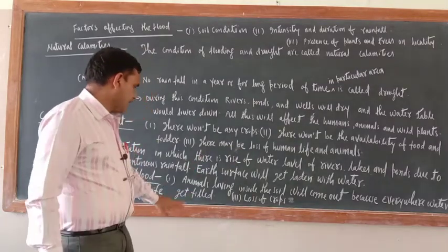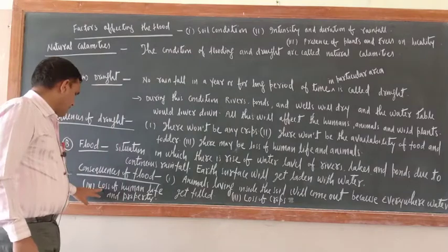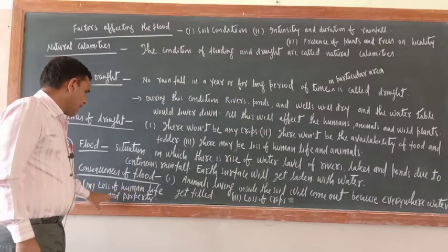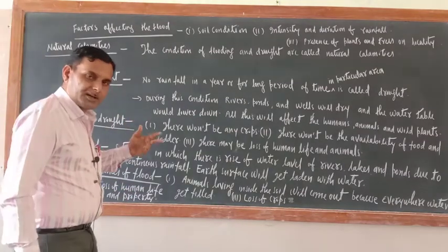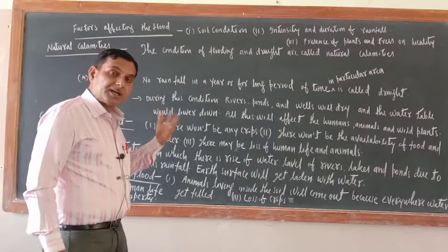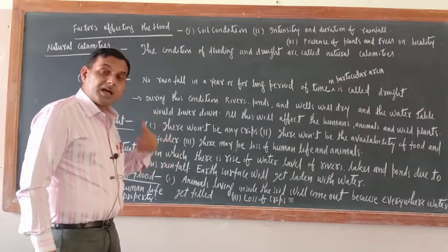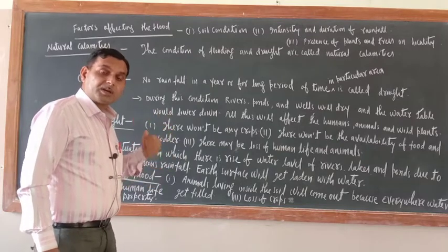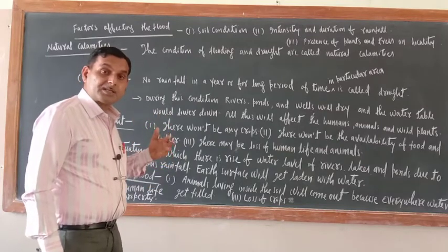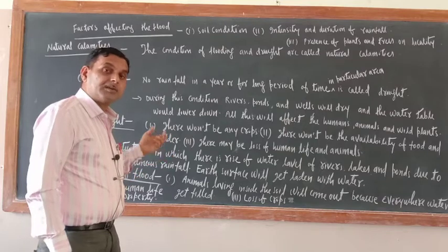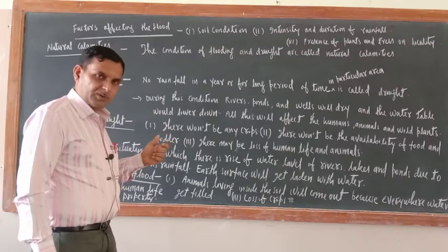Second one is loss of human life and property. You might have heard that in India there are certain areas which are highly flood prone, and almost every year 10,000, 20,000 people are killed because of deadly floods.